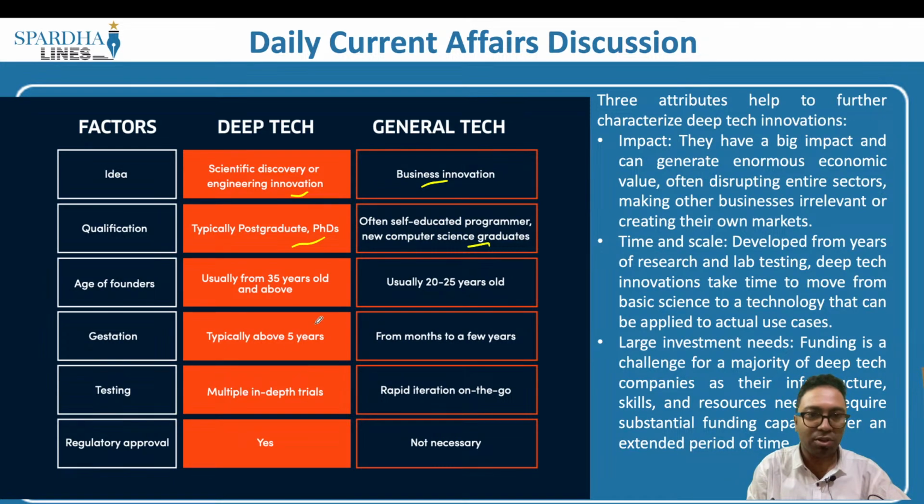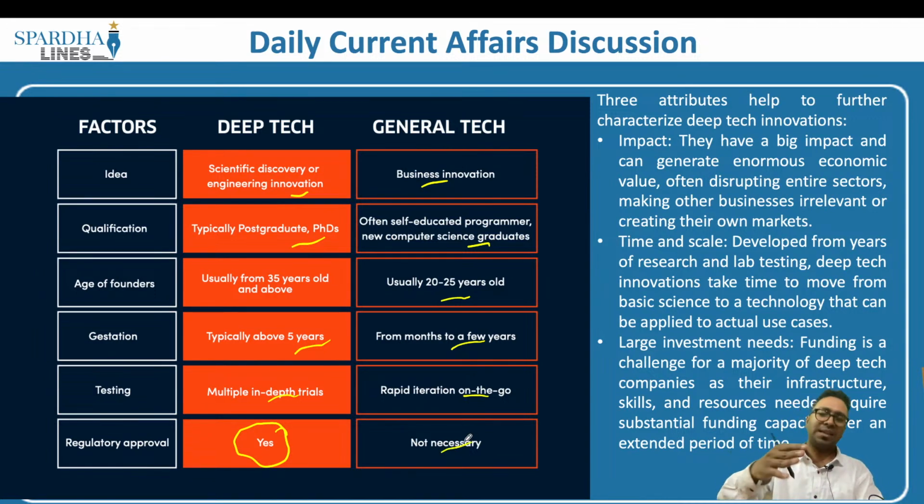The age of the founders in deep tech will usually be 35 and above, while in general technology it is usually 20 to 25 years old. The gestation period for a particular product is typically above 5 years, compared with months to a few years. Testing involves multiple in-depth trials in deep technology, versus rapid reiteration on the go. In general tech, you immediately start pushing the product. Deep tech will require regulatory approval, while general tech may not necessarily be regulated by the government.